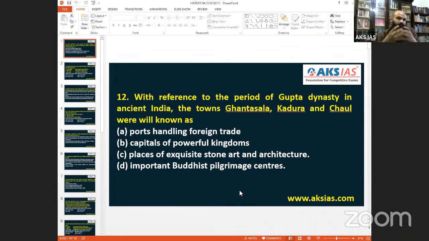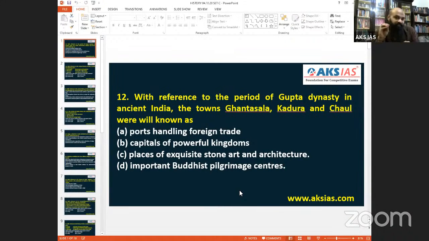But I found more attraction towards the foreign trade understanding: ports handling foreign trade. That was my understanding, because they were all near a river. Ghantasala is near the Krishna River area.